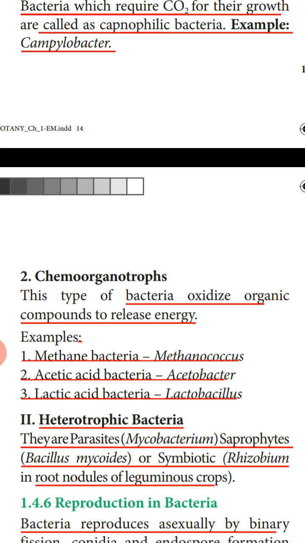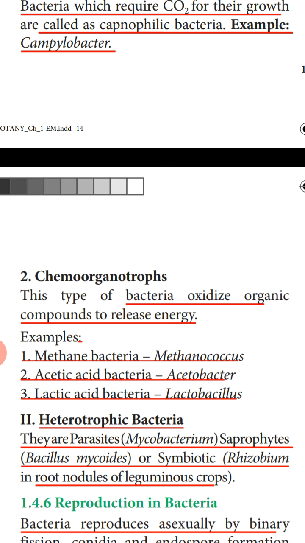So here we have studied about the autotrophic mode of nutrition. Autotrophs can prepare their own food. They are of two types depending on the source of energy, photoautotrophs and chemoautotrophs. Photoautotrophs are further classified based on the source from where they are getting the hydrogen, photolithotrophs and photoorganotrophs. Next, we have studied the chemoautotrophic bacteria. The source of energy is the oxidation of any organic or inorganic substance.